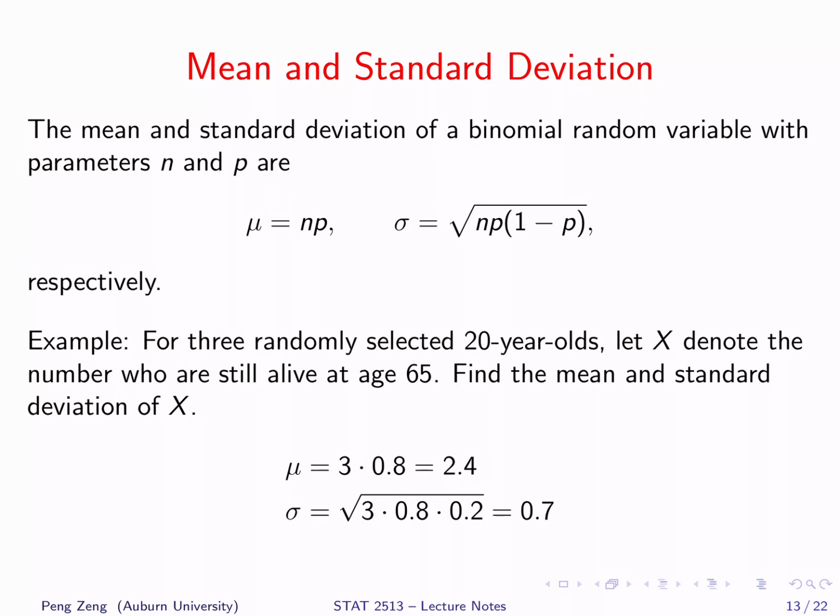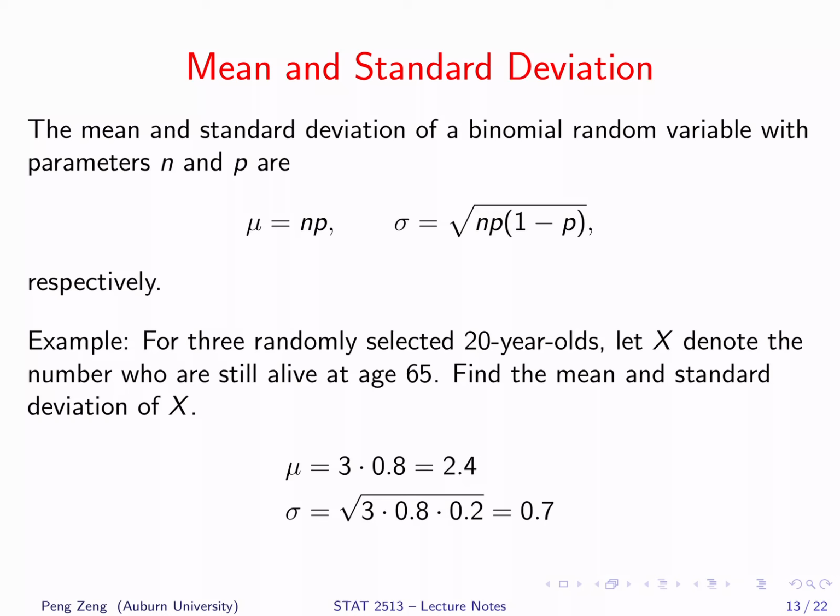We can calculate the mean and standard deviation of a binomial random variable. Here, I simply state the results as formulas. You can try to verify them following the definition of mean and standard deviation. The mean of a binomial random variable is n times p. It makes sense. We have n trials, and each succeeds with probability p. Therefore, we expect to have n times p successes.